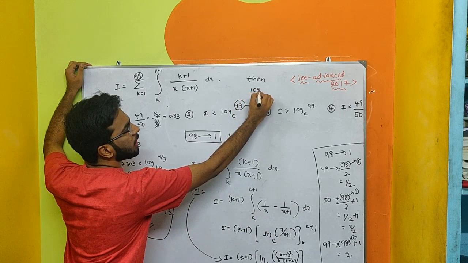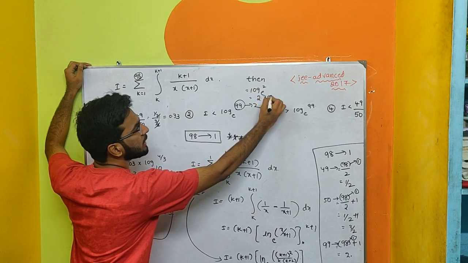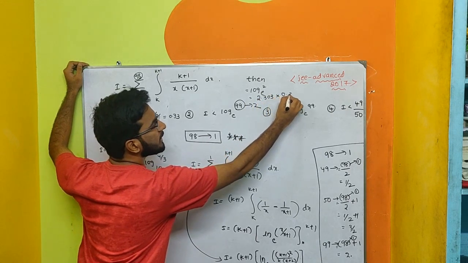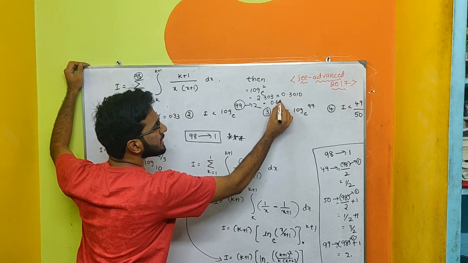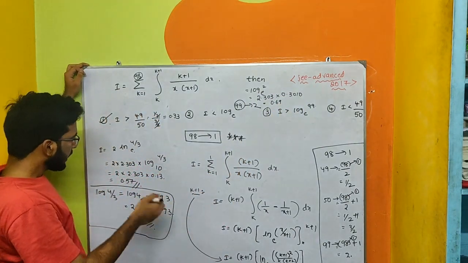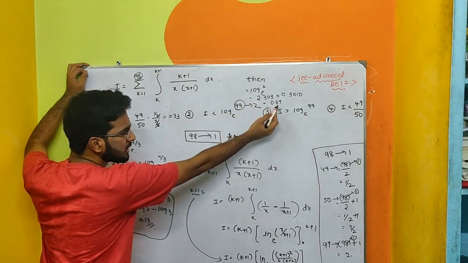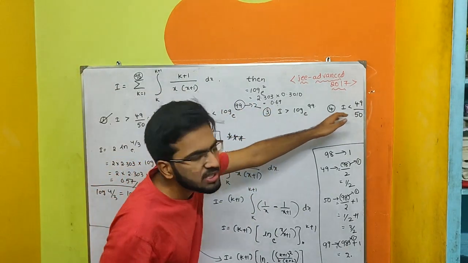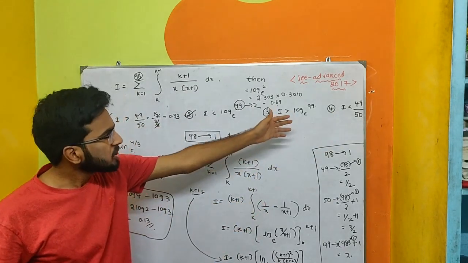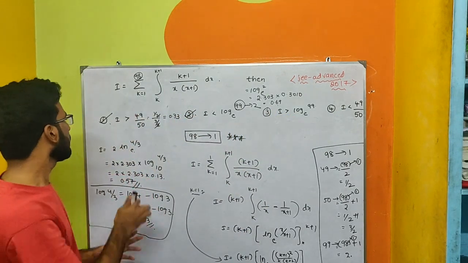It is nothing but log 2 base e equal to 2.303 into 0.3010. The value is approximately 0.69. The integral value 0.57 is less than 0.69. True. No need to check options 3 and 4 because those two options are contrary to options 1 and 2. So the correct answers are 1 and 2.